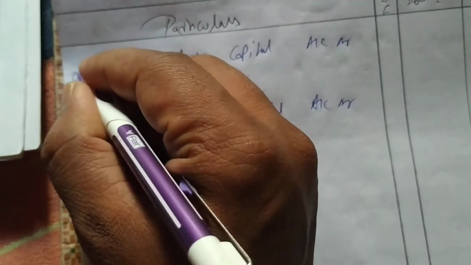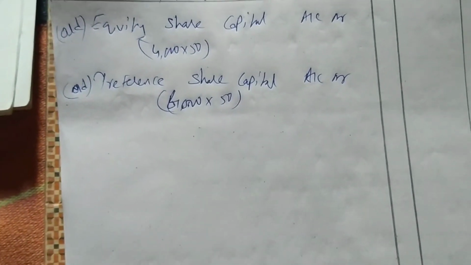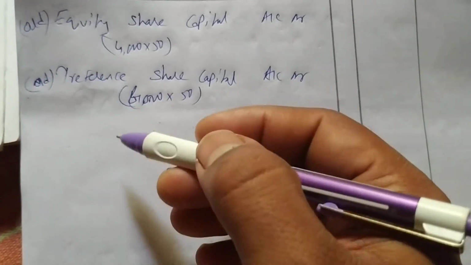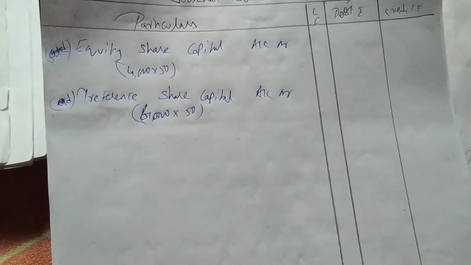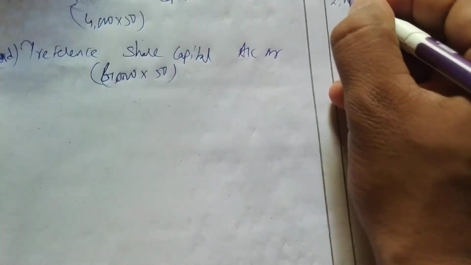Okay, this is old capital. No, this is reduction of capital. We are reducing, that we have to write, not old capital. We are directly reducing, that we have to write. This is another method to solve the problems. Next, how much? 2 lakhs. Three lakhs.